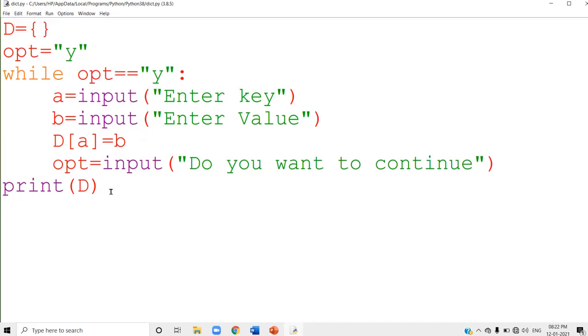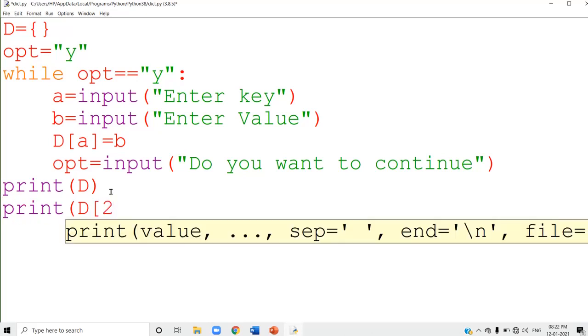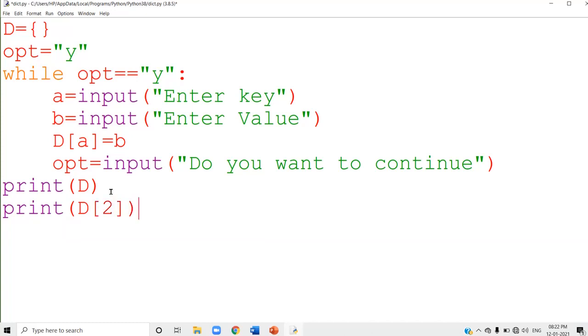Now if you want to display an individual element, I can write the print statement like this: D of 2. Can you say what this D of 2 will display? It will not display the second element, it is the second key value. 2 will be considered as the key, and its value will be displayed there.